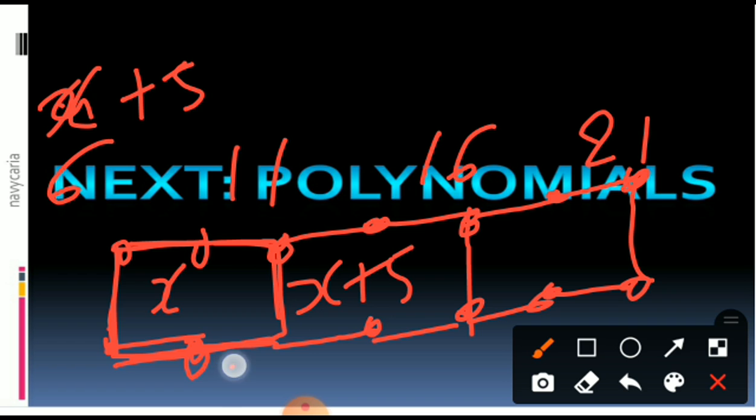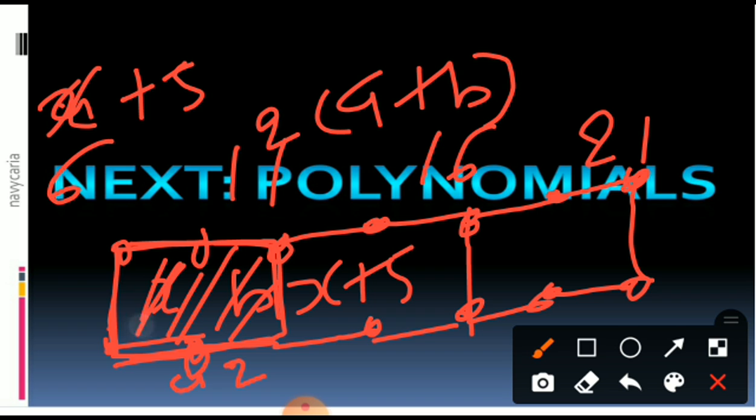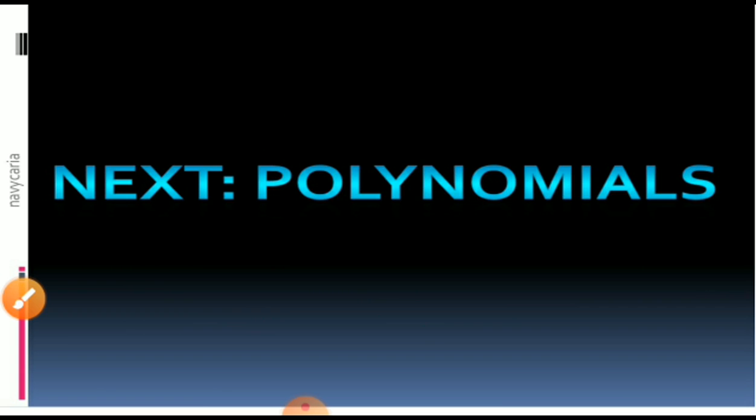Or you can say this is a 2L, or you can say this is A and this is B. A plus B, multiplied by 2, that's the perimeter of the rectangle. Or if you want to find the area, the inside part, that means A into B, length into breadth, or side into side. These types of sums we can solve using algebra, and it is very useful for your next classes, 7th standard, 8th standard, etc.